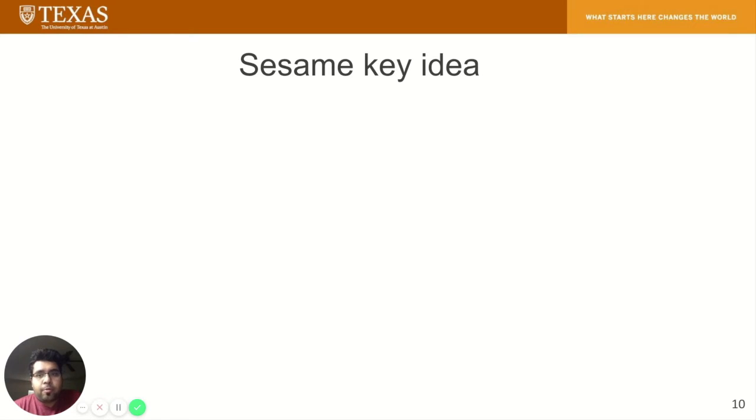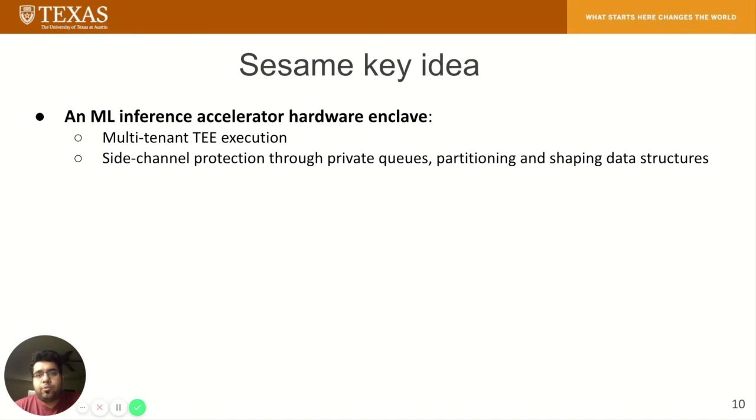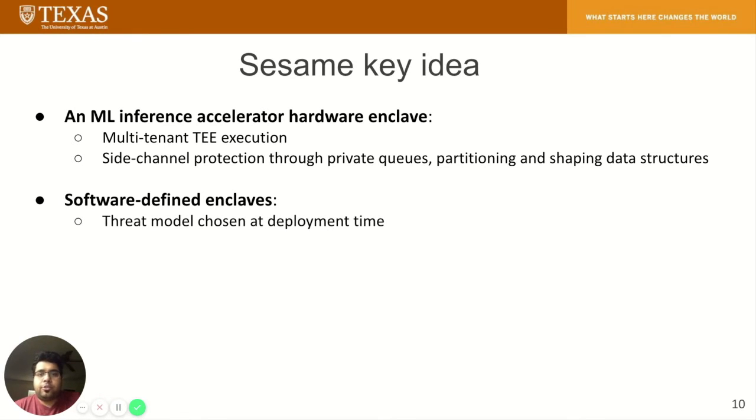To create a performant yet secure ML accelerator enclave, we introduce the key ideas of Sesame. The hardware enclave should be able to handle multiple tenants concurrently given the compute capability of cloud machine learning accelerators, further providing side channel protection through private queues, partitioning, and shaping data structures.